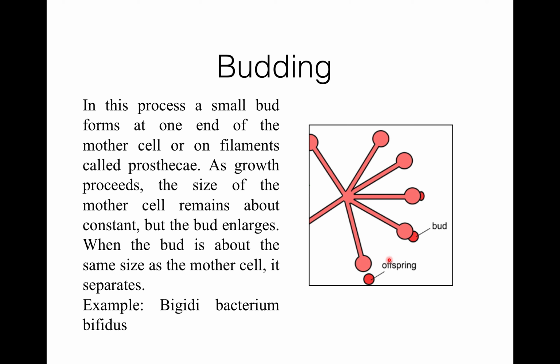Now it will form a new bacterium. There is a group of environmental bacteria which reproduce by budding. In this process, the small bud enlarges, and this type of reproduction is analogous to that in budding fungi, that is Saccharomyces cerevisiae.